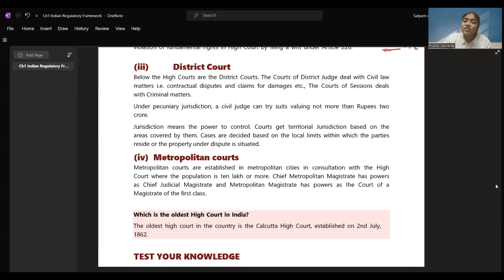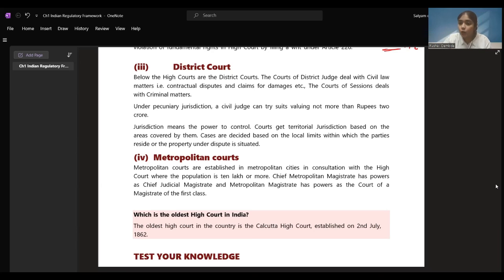Okay. Jurisdiction means the power to control. It has the power of controlling cases only up to 2 crore rupees. Courts get territorial jurisdiction based on the areas covered by them. If you are living in a particular district, the jurisdiction is given for cases covered only in your district. If a neighboring district has any dispute, they can't come to your district and file the case in the district court.